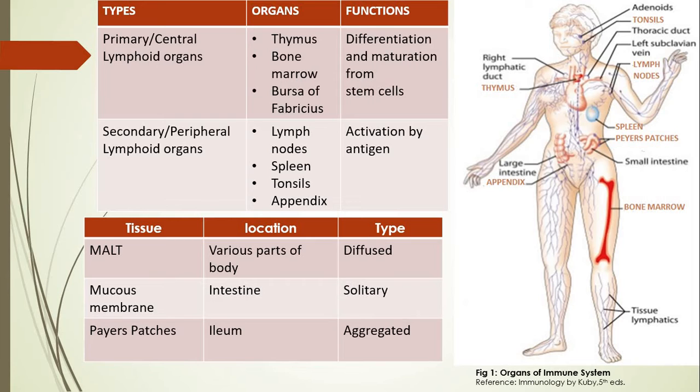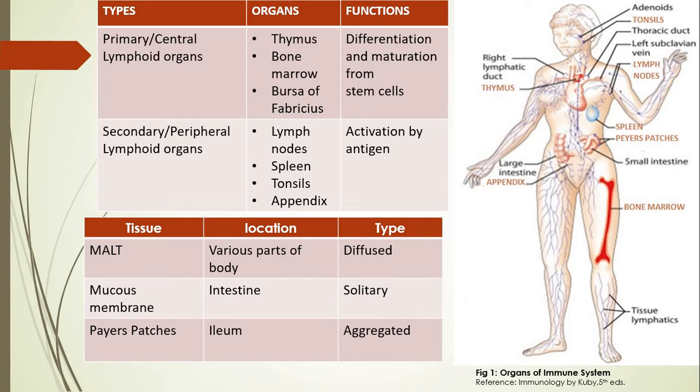MALT refers to mucosa associated lymphoid tissue, which can further be classified as gut associated lymphoid tissue and bronchus associated lymphoid tissue. Whether you're talking about gut associated or bronchus associated, they form a part of mucosa associated lymphoid tissue and are present throughout the body.